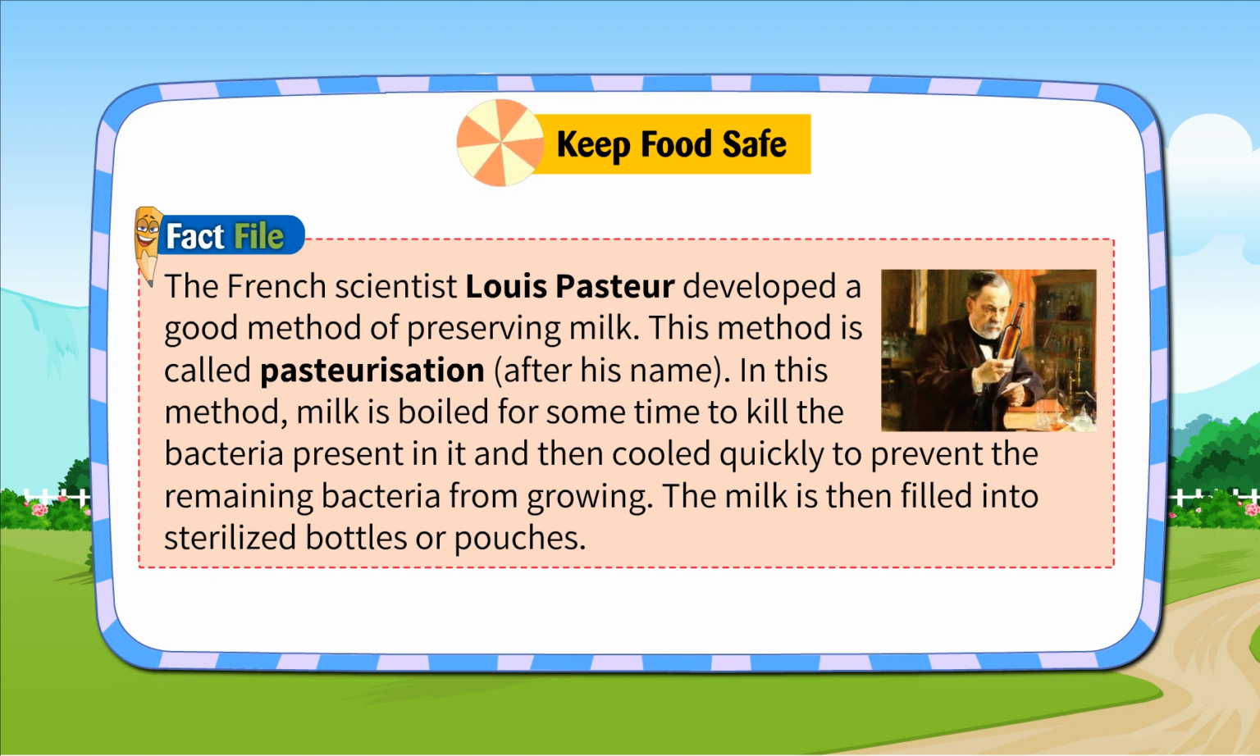Fact file: the French scientist Louis Pasteur developed a good method of preserving milk. This method is called pasteurization, after his name. In this method, the milk is boiled for some time to kill the bacteria present in it and then cooled quickly to prevent the remaining bacteria from growing. The milk is then filled into sterilized bottles or pouches.